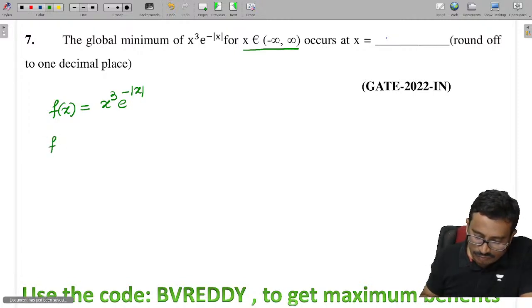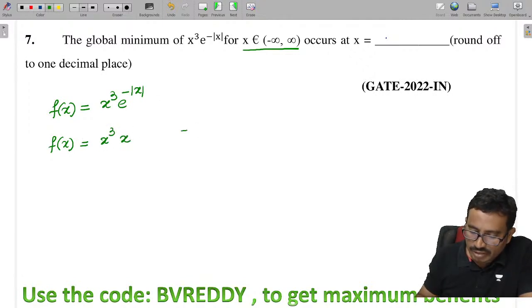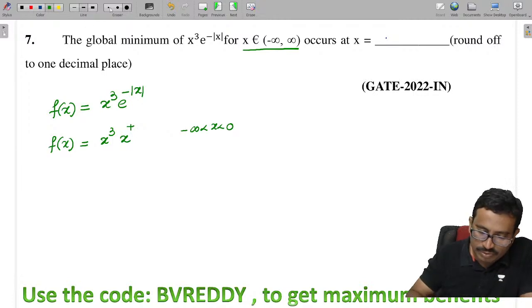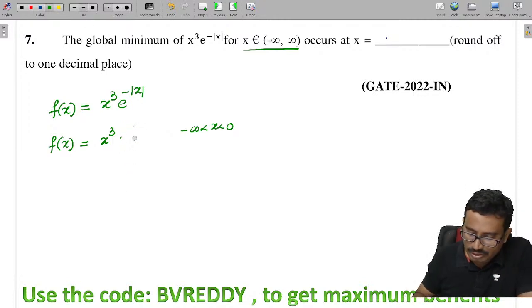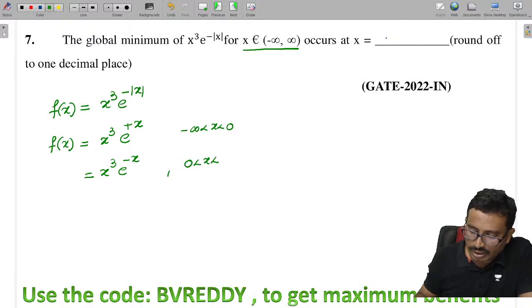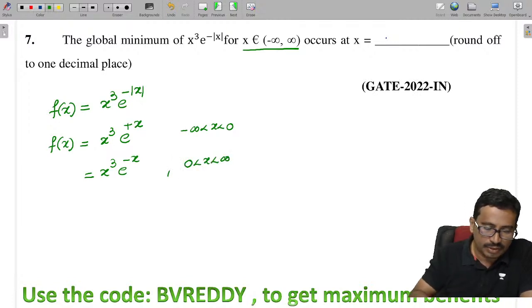So you can see how we can write this function. f of x is x cube into, in the interval minus infinity less than x less than 0, this mod x value becomes plus x, so minus mod x becomes e power plus x, which is equal to x cube into e power x. And then x cube into e power minus x for 0 less than x less than infinity.